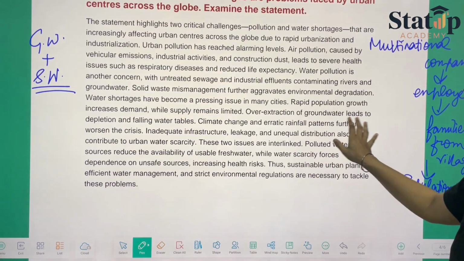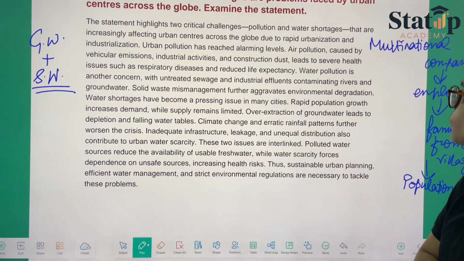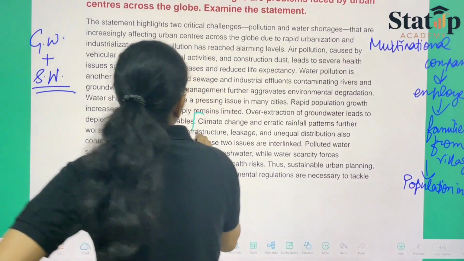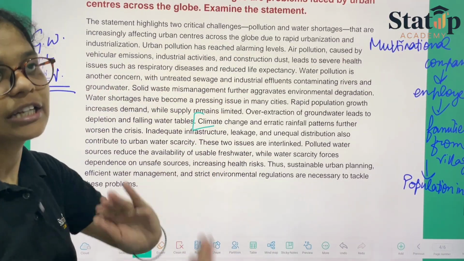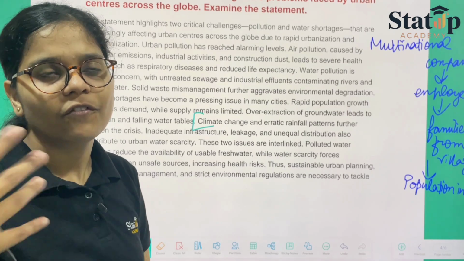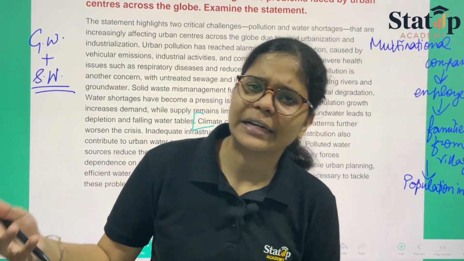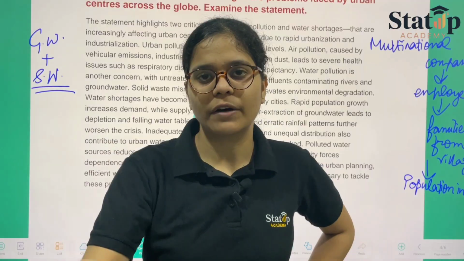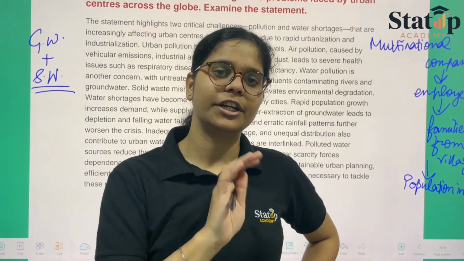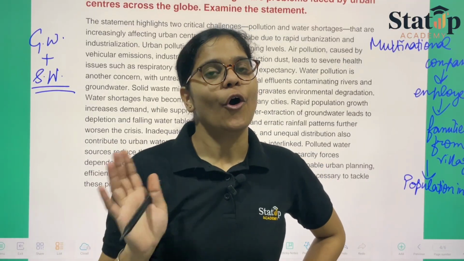Then we have, from here I will be studying climate change and erratic rainfall patterns. Change in the climate is also there. Why is the climate changing rapidly? There was a question in 2021. Most of you have done it correctly, so congratulations. I've already cleared it for you in the text.